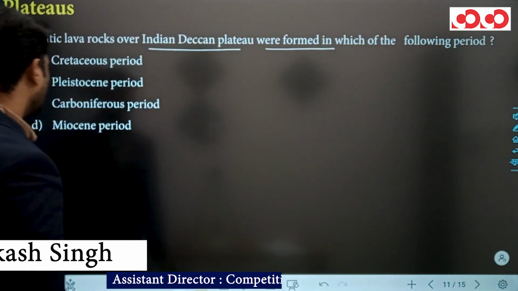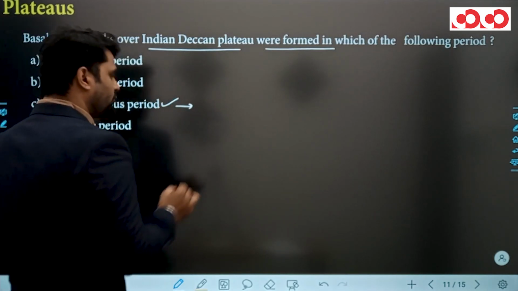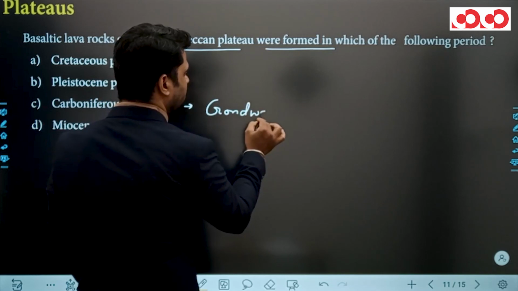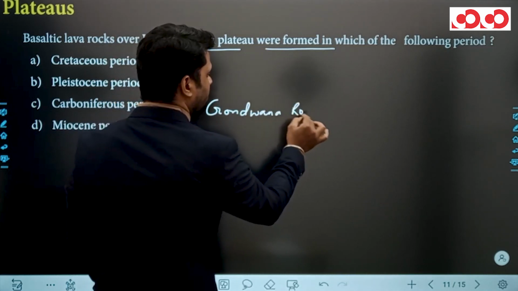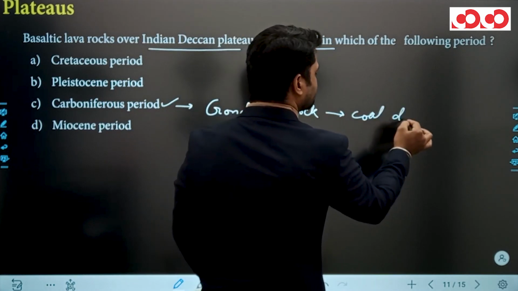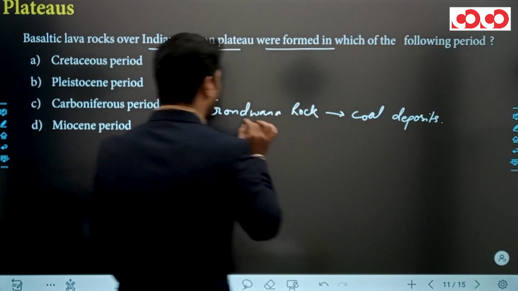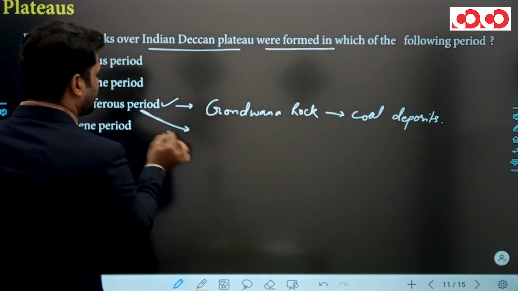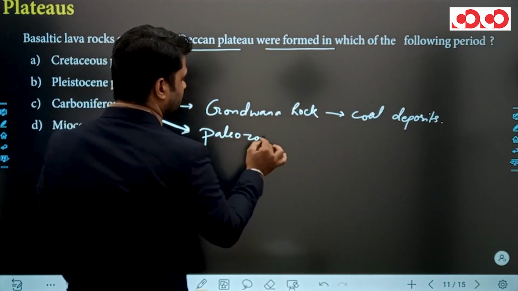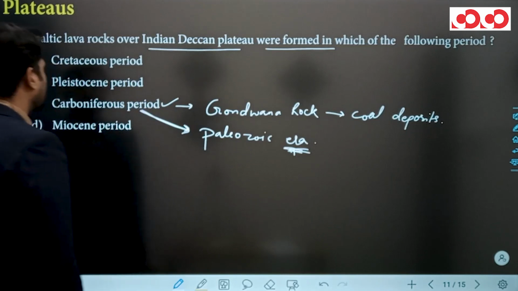Clear? Look, during the Carboniferous period, you can see formation of the Gondwana rock system, which is famous for coal deposits. Clear? And the Gondwana rock system and Carboniferous period are part of the Paleozoic era. So this is not the right answer of this question.